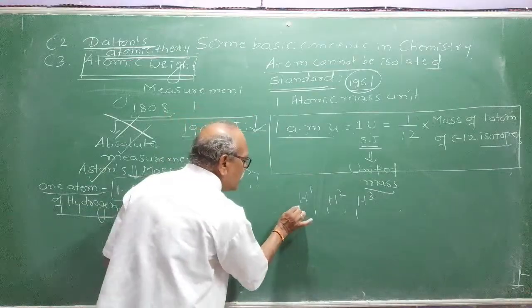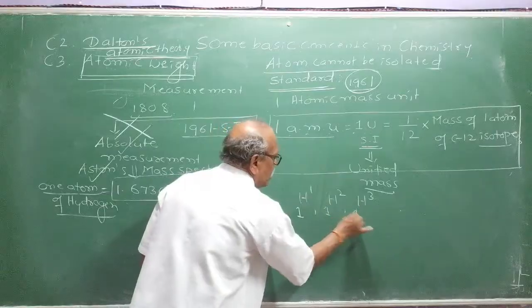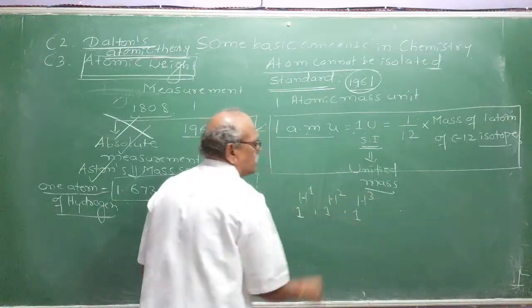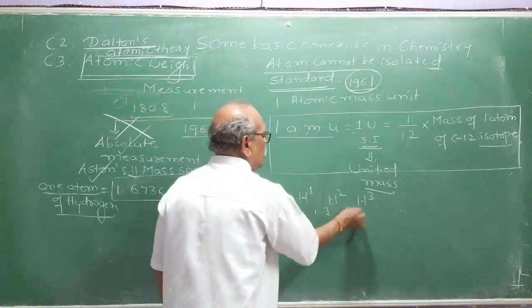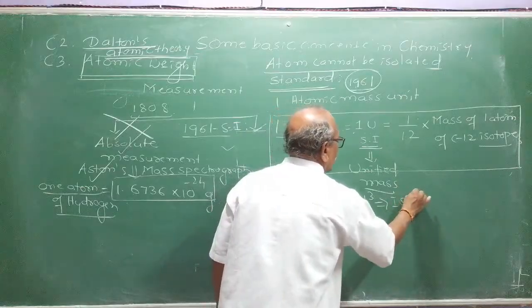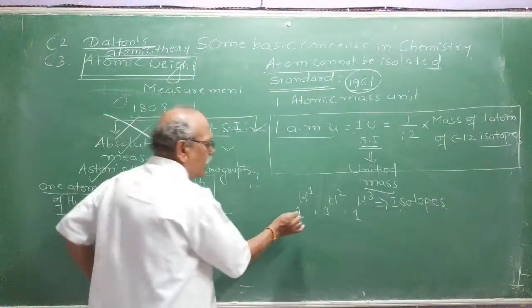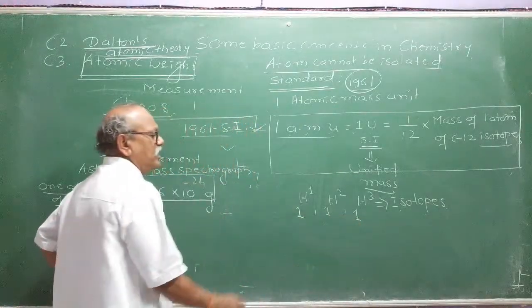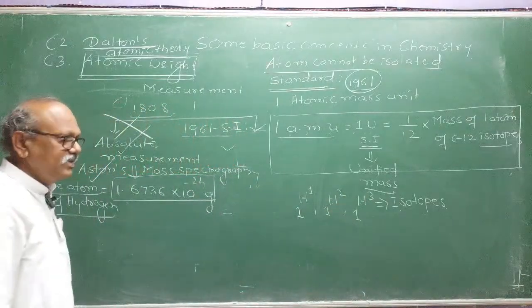This is hydrogen; the number below represents the atomic number, and the number above represents the atomic mass. What are they called? Isotopes. Now what are isotopes? Iso means same, topos means place, meaning they have the same atomic number but different atomic masses. They are called isotopes.